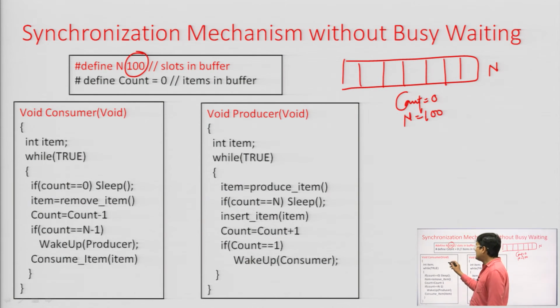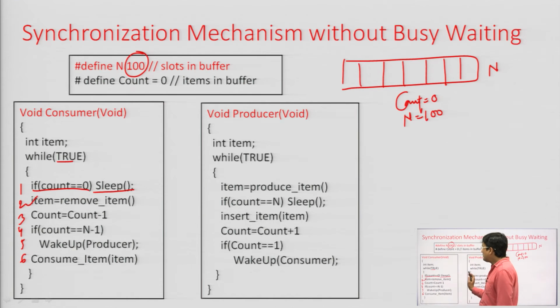In the consumer problem we say that while the condition is true, if the count is 0, it means that the consumer process cannot consume an item from the buffer, there is no item in the buffer at all. So, if the consumer process sees that the count is 0, it should go and sleep somewhere. Okay. So, if count is 0, let us go to sleep, but if count is not 0, the statement number 2. Let us mark the statement numbers.